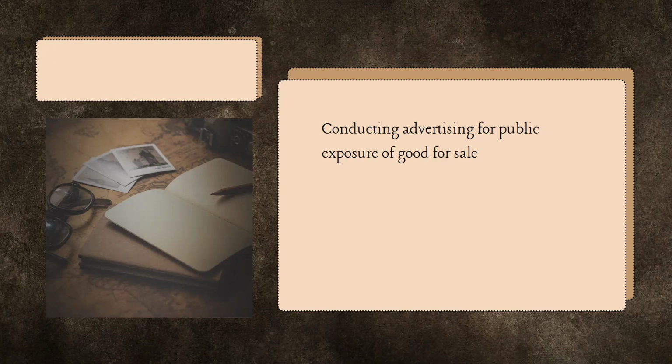Next one is conducting advertising for public exposure of goods for sale. This also pertains to goods that you sell to the public. So it is still connected with the goods, or with the day-to-day basis of a certain firm.